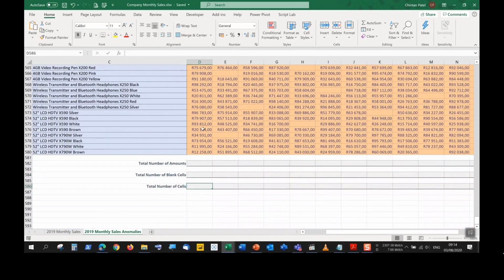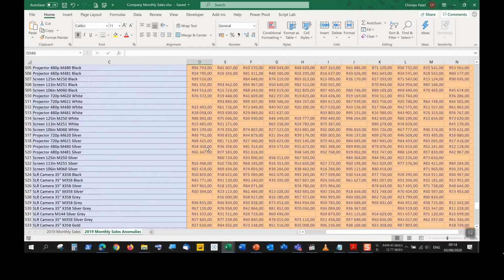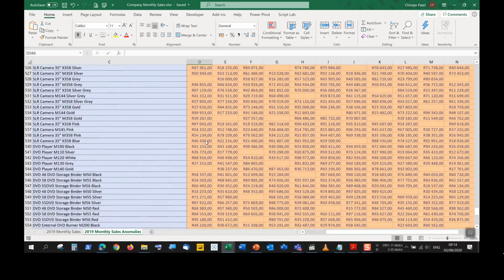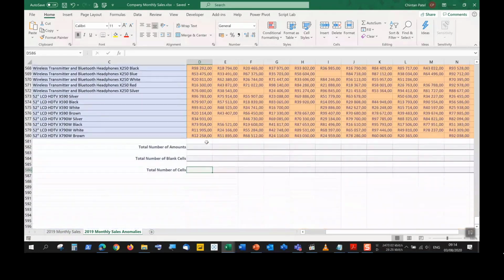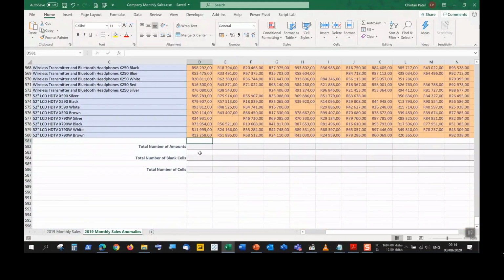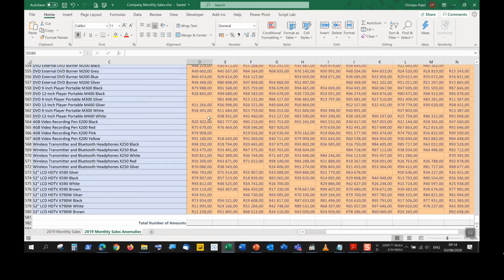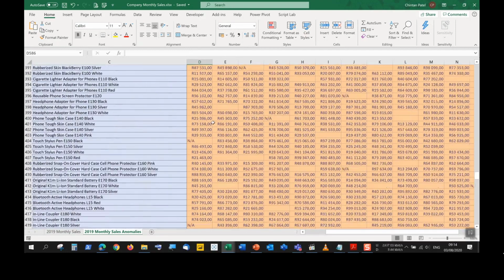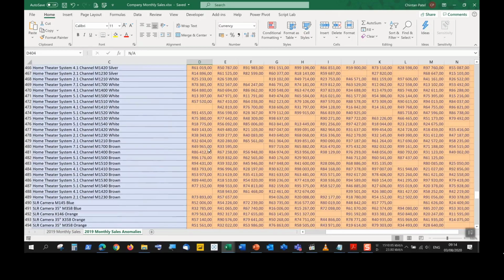We are then also going to count how many cells do we have that have something inside, but excluding a blank cell. So they're all different calculations. One is going to be count, one is going to be count blank, and one is going to be count A or count all. All means that even if something has a value of not applicable, it's also going to be counted in the calculation over here.